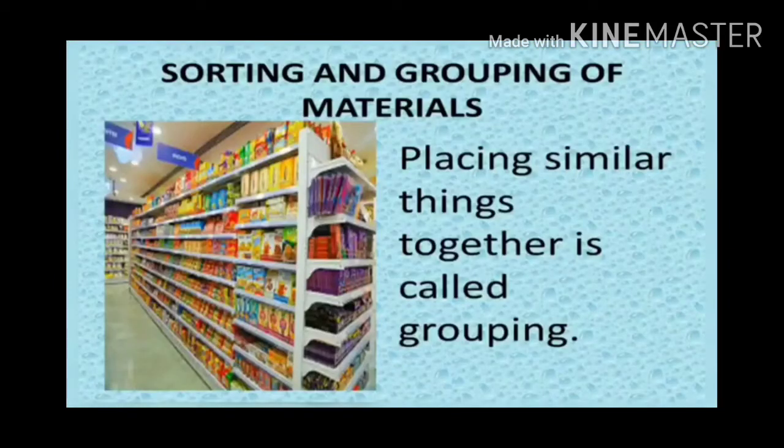Have you ever visited shops or malls or big bazaars? Yes, my dear students, I know you all visited the big bazaar, which is available in Kotturu also. There, how are they placing the things? You might have observed they are placing similar things together, which is called grouping. All sambar items or masala items on one side, all dry fruits on one side, all plastic items on one side, all types of toothbrushes on one side. Like that, they are grouping the materials.